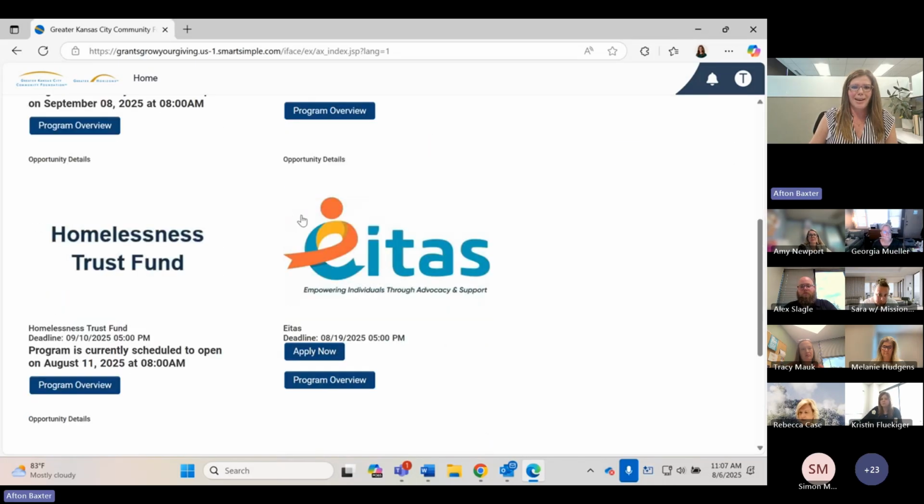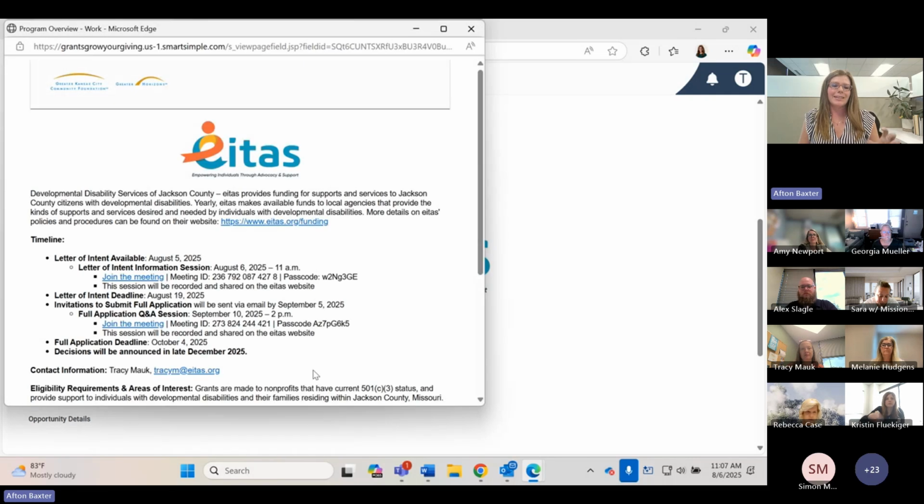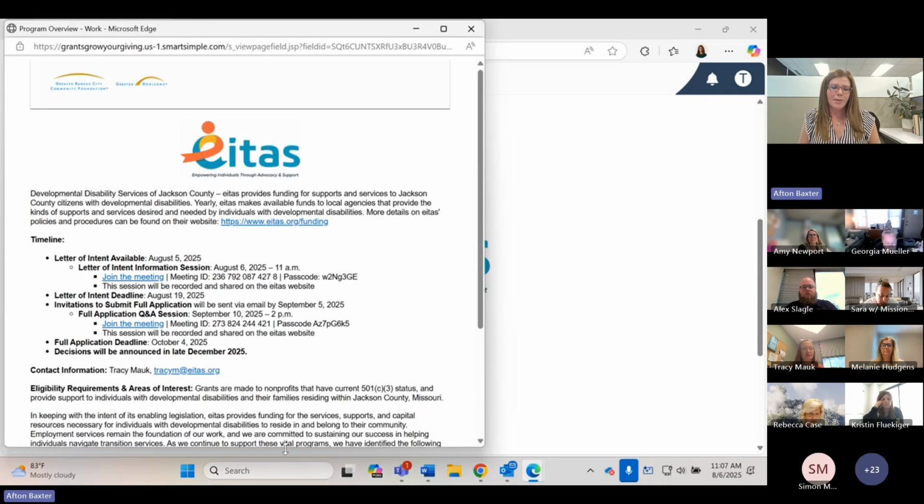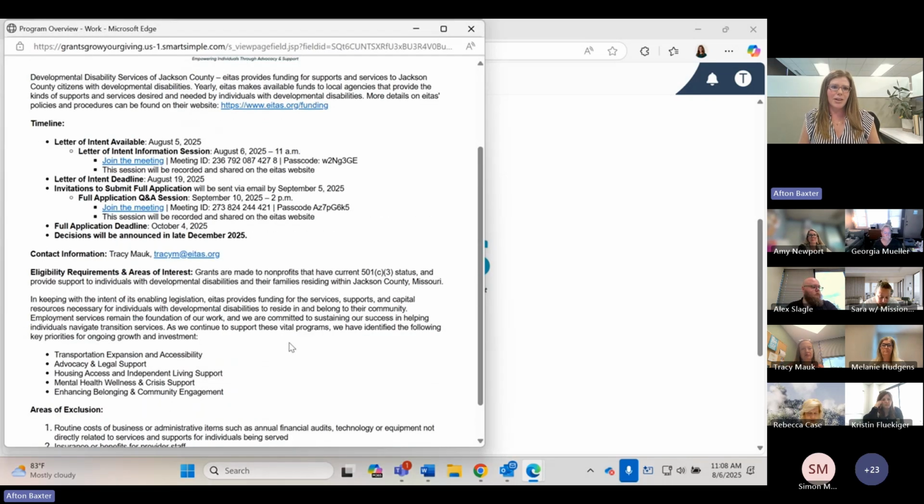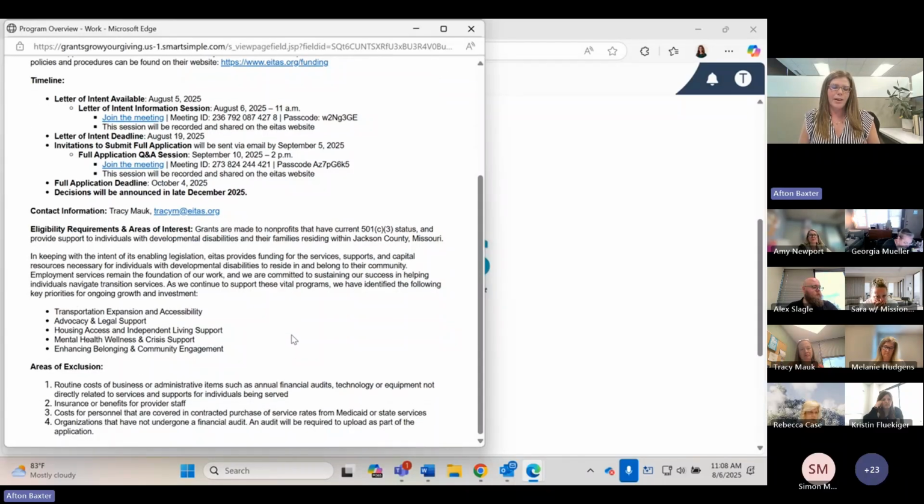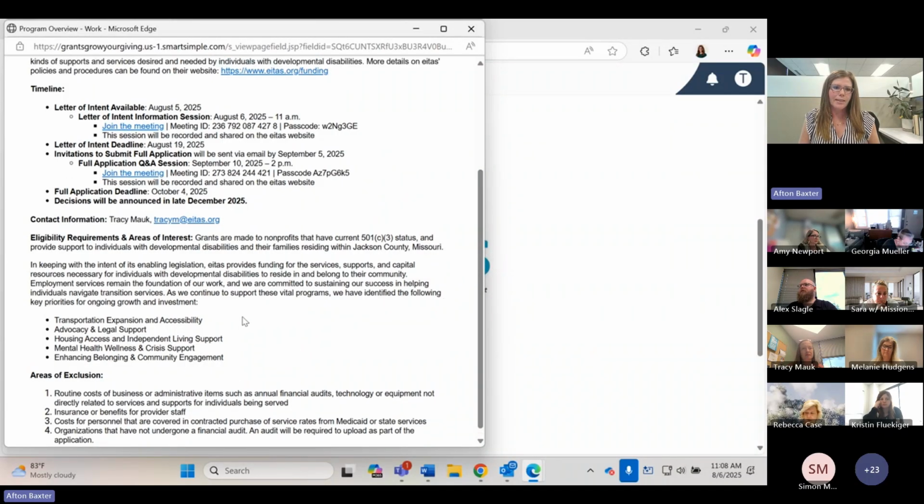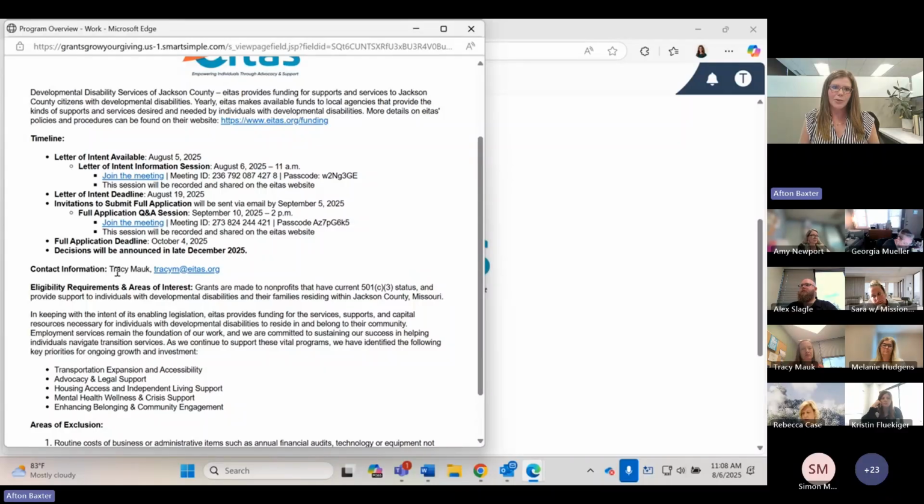And you can find it by their lovely logo that shows up here. And we recommend reading this program overview. It just gives a little snippet of what we'll talk about today, but the basic eligibility instructions and the basic timeline, just to give you a good idea of if you should apply and what you might be applying for based on their focus areas. And then it also has Tracy's contact information here and ETA's website if you want more information.